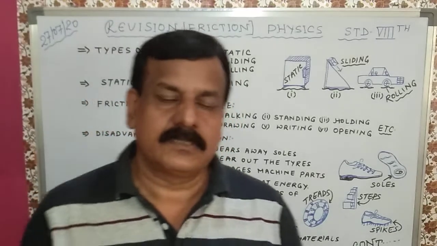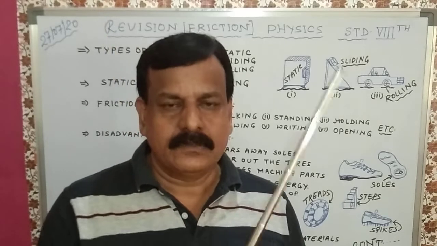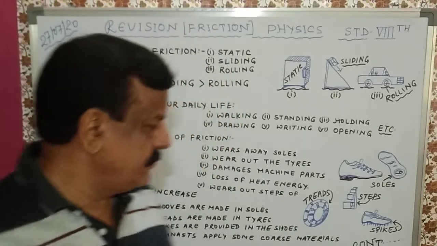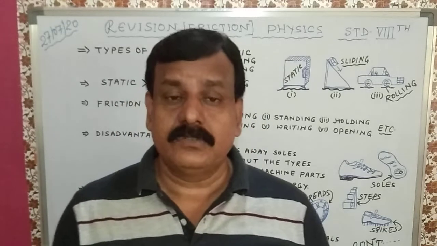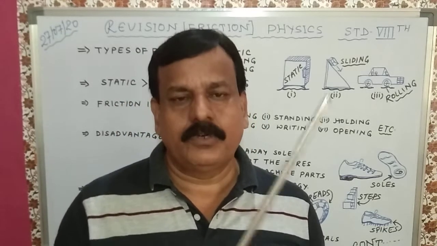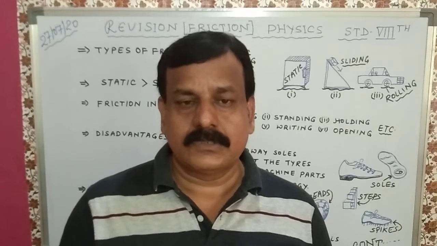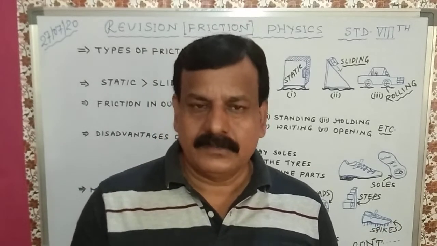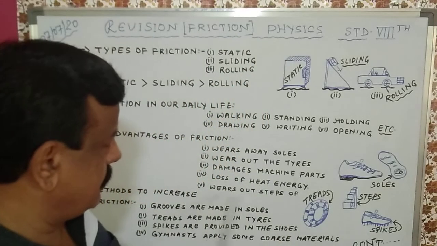Damages machine parts: with continuous movement of machine parts there is friction in between, and that friction damages the machine parts. Loss of heat energy due to friction. As you know, friction produces heat, and that heat is a loss, because we are not able to use that quantity of heat, so that is a loss of heat energy.